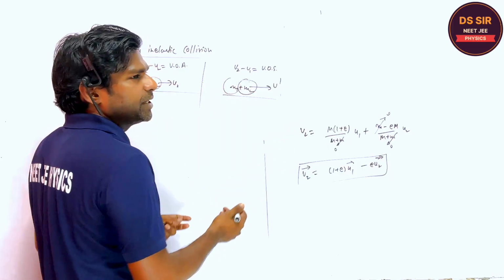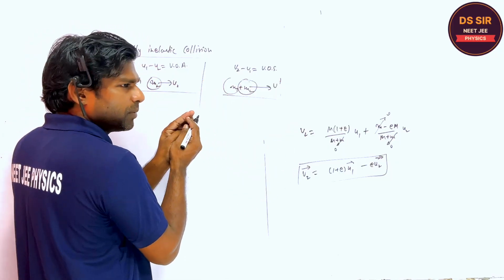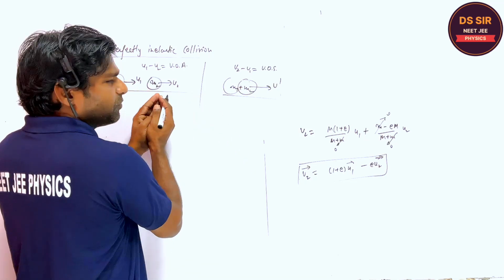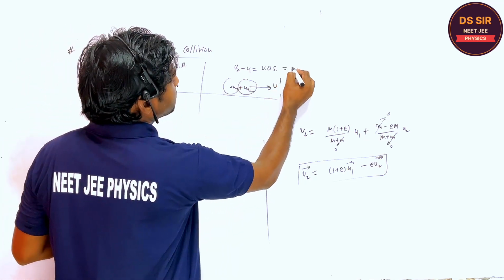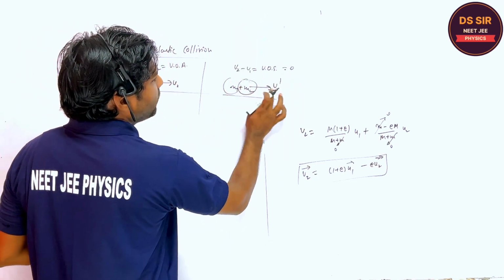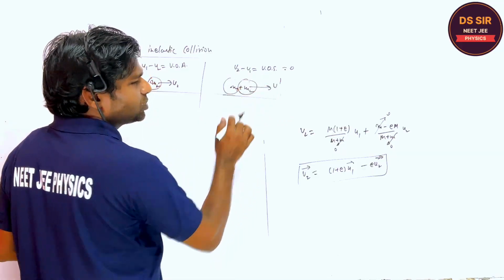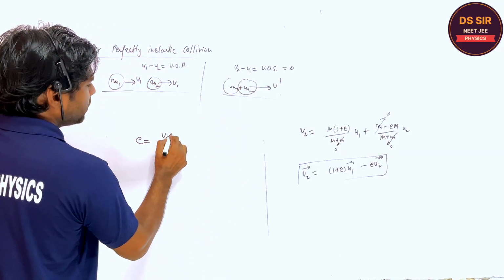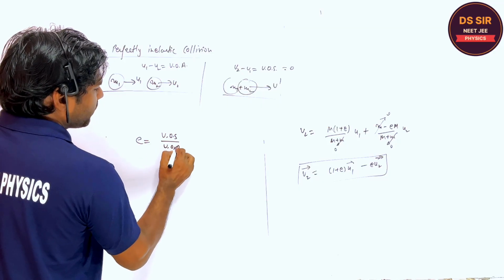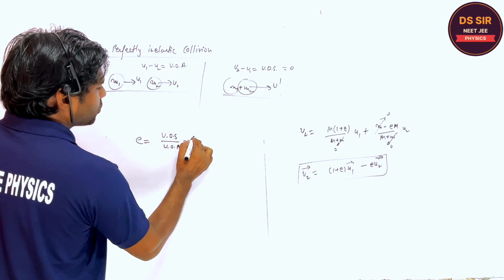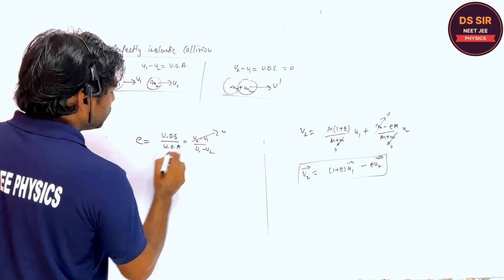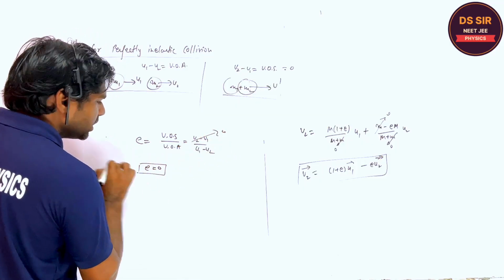They are not separated. When they combine, after deformation, no reformation takes place, and therefore because v1 and v2 both are equal, the velocity of separation is 0. So e is the ratio of the velocity of separation divided by the velocity of approach, v2 minus v1 upon u1 minus u2. This is 0. Therefore, the coefficient of restitution is e.